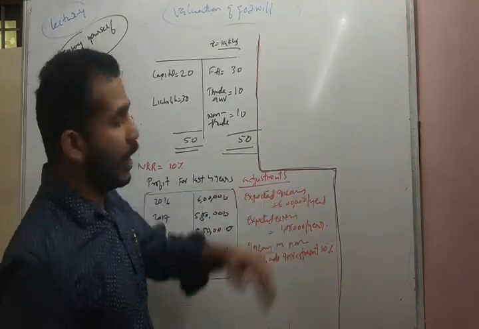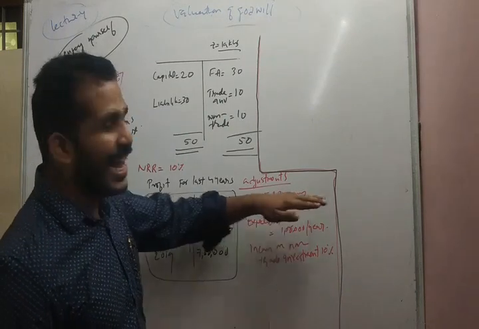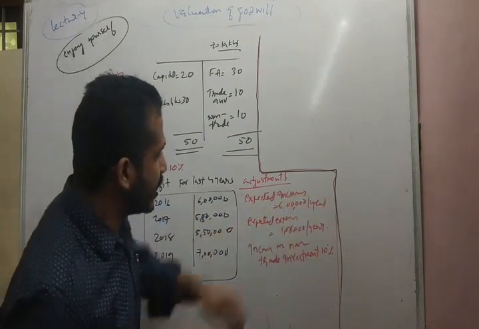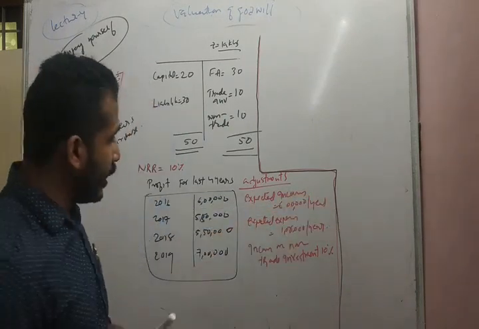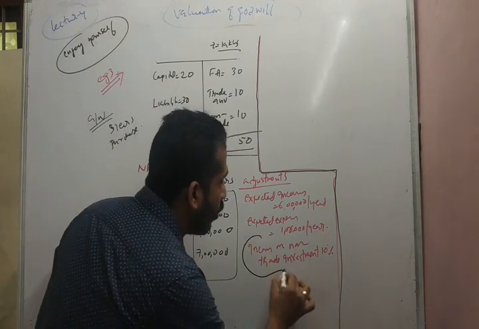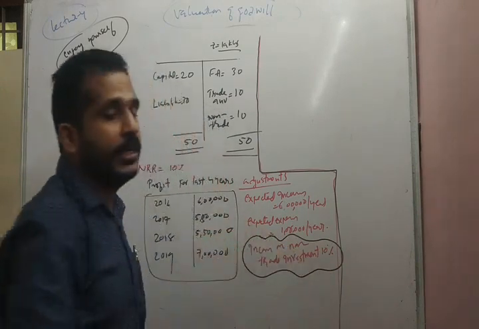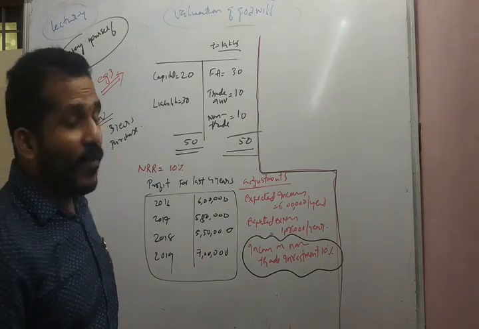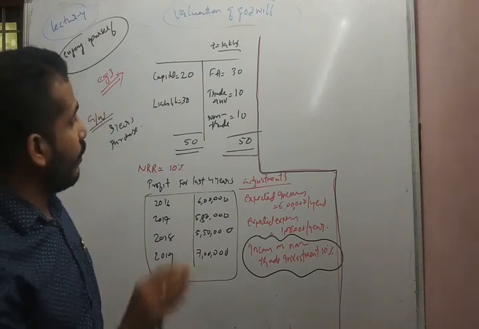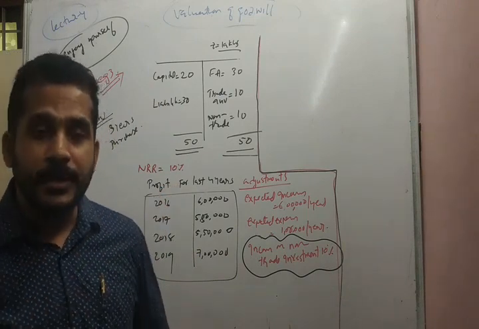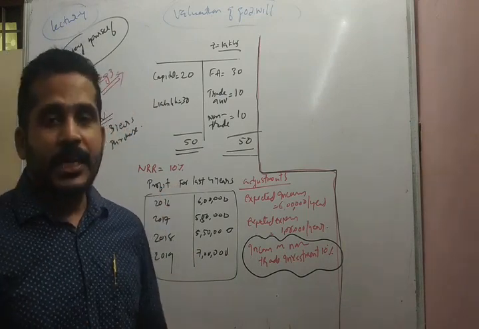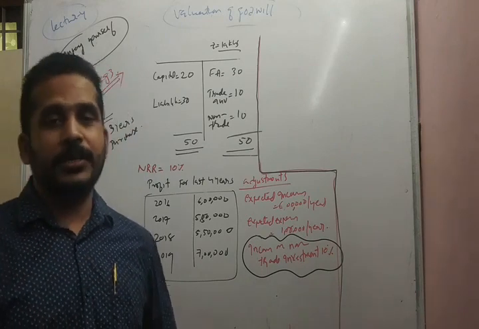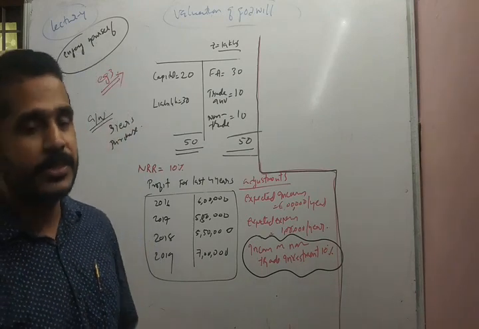The expected income in the future is 6 lakhs per year, expected expenses rupees 1 lakh per year, and income on non-trade investment 10%. While calculating the normal profit, we ignored the non-trade investment because it has no impact on the operating profit earned by the business.